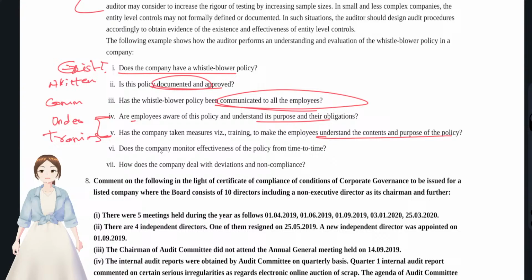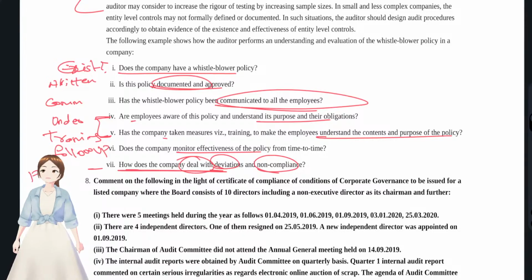And after understanding, they will do all their work. Whether you are monitoring the effectiveness of the policy, this is follow-up procedures. And if you find any kind of deviations or non-compliance, how you are dealing with that. Okay, remedial actions. So simple process, right? So logical process.